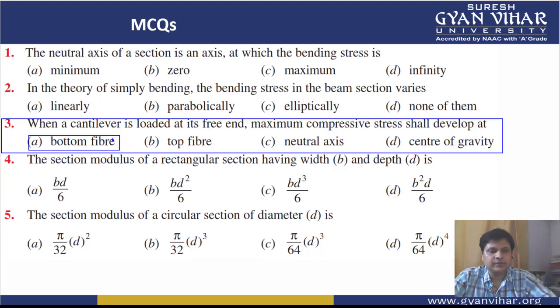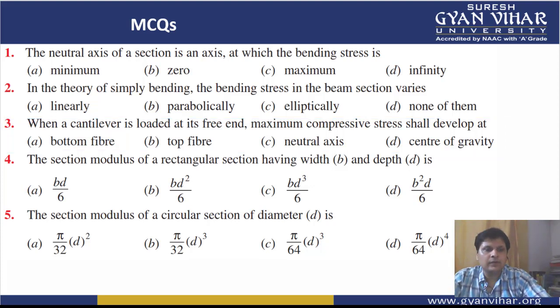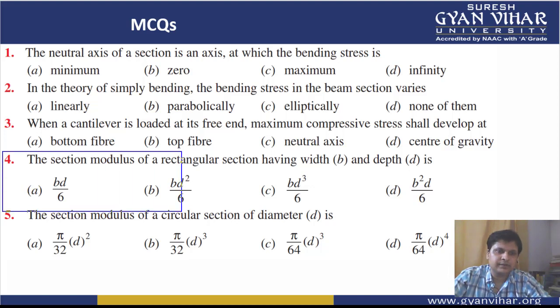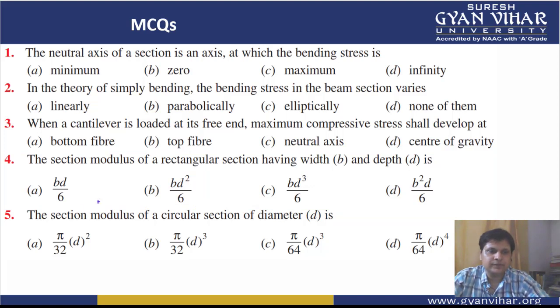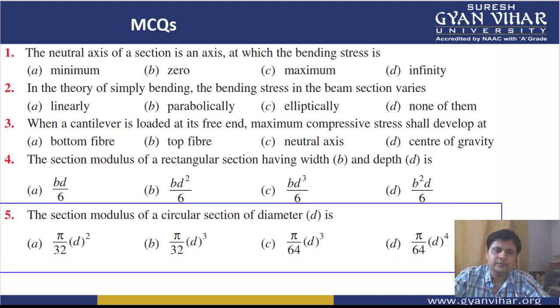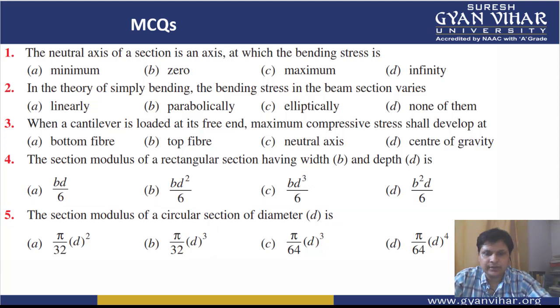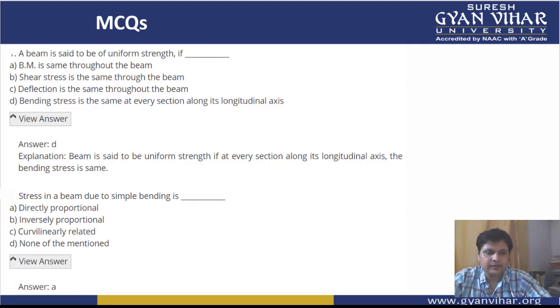Now question number 4. The section modulus of a rectangular section having width b and depth d is given by bd square by 6. Coming to the fifth one, the section modulus for a circular section is pi by 32 d to the power cube. This is the section modulus for a circular section of diameter d. Then the fifth we have completed.